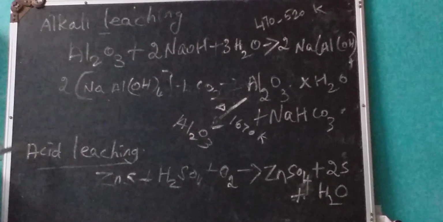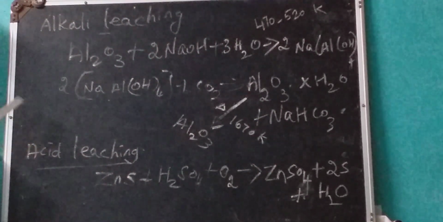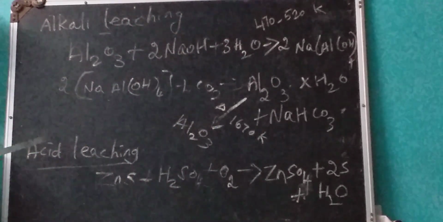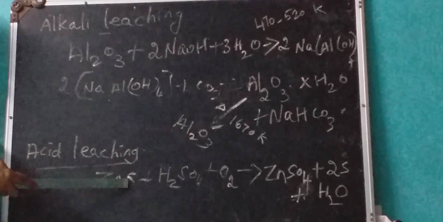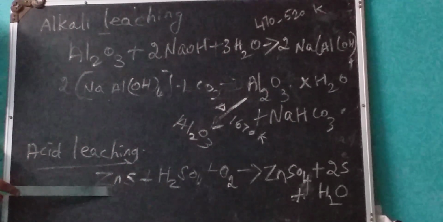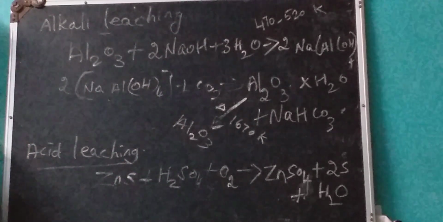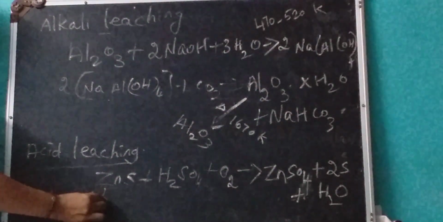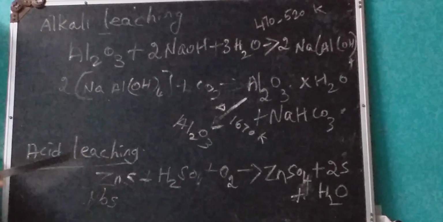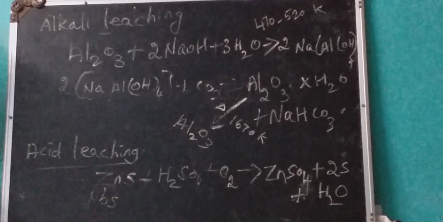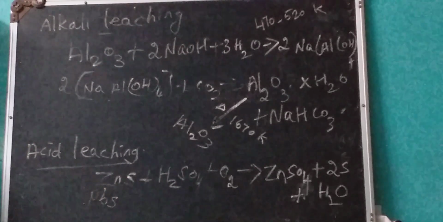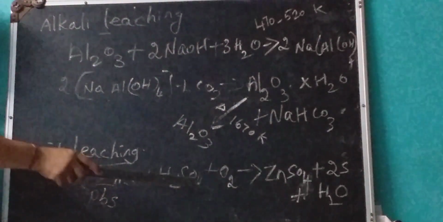The next method is the acid leaching process. Acid leaching means using dilute acids like H2SO4, HCl, etc. For sulfide ores, my example is zinc sulfide, ZnS. Another example is lead sulfide, PbS, which is galena. Any of these sulfide ores can be leached using dilute acids. Leaching of sulfide ores such as ZnS and PbS can be done by treating them with hot aqueous sulfuric acid.